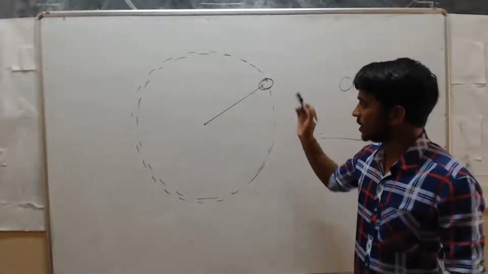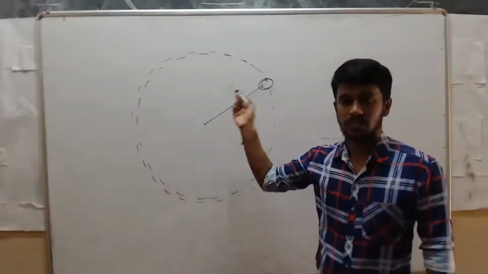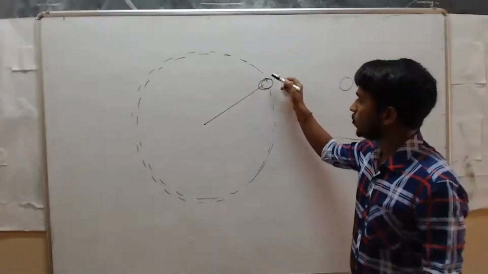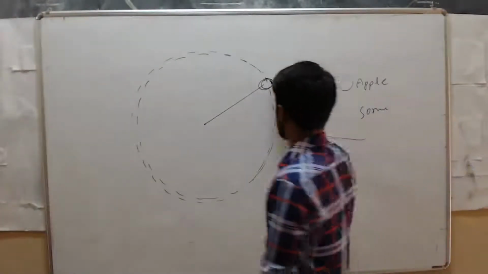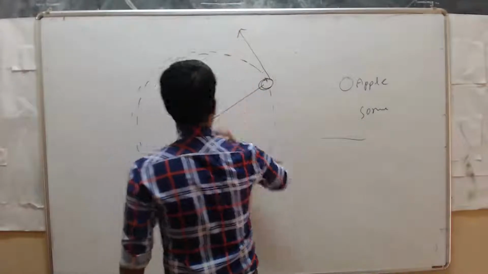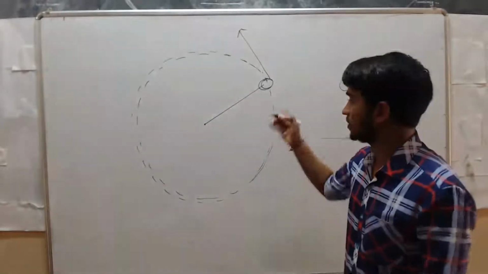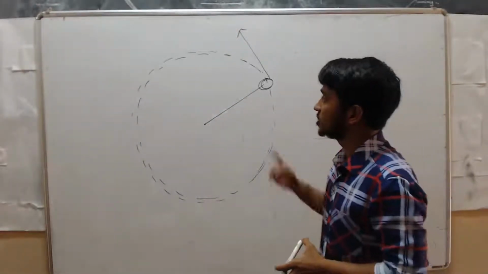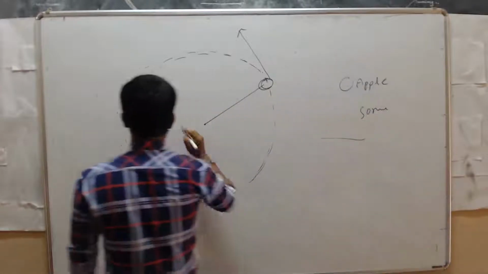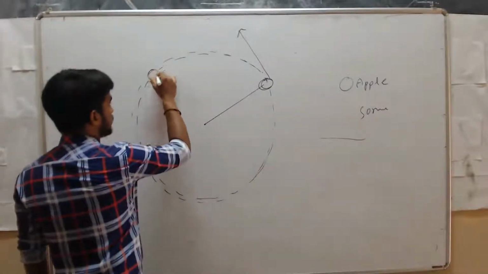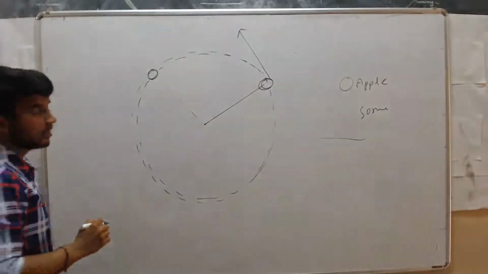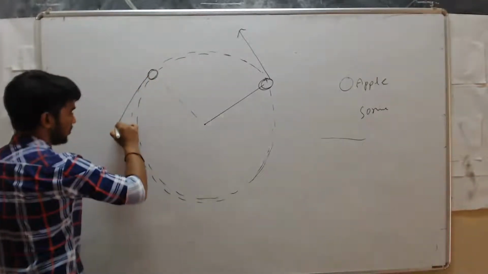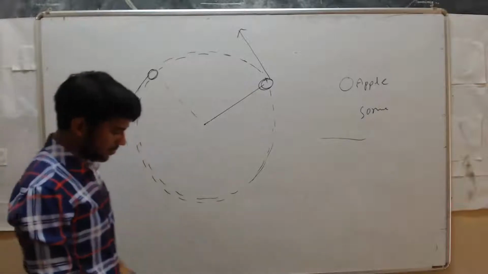When you release the thread while rotating, just imagine you are rotating and at this point you release the thread. What will happen? The stone will move in a straight line. Suppose the stone is here, and at that time you release the thread. What will happen? Here also, it will move in a straight line.